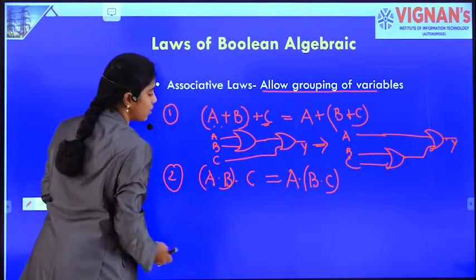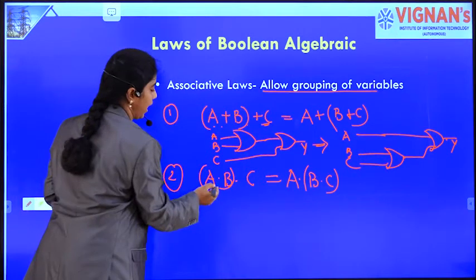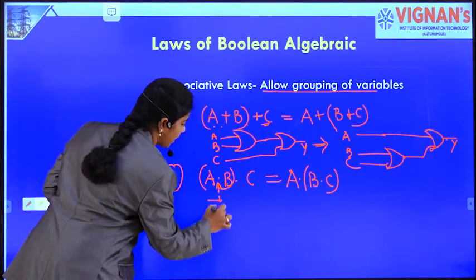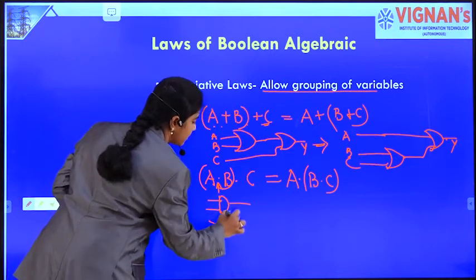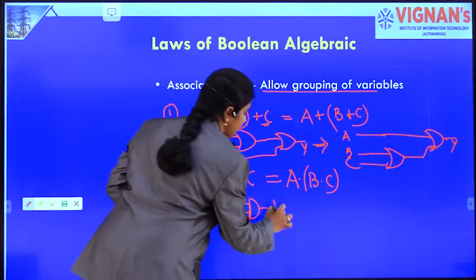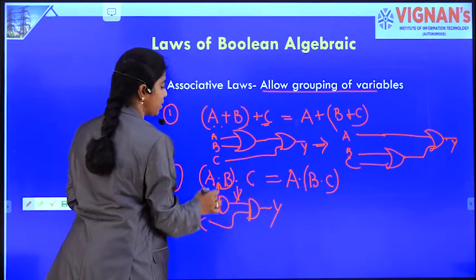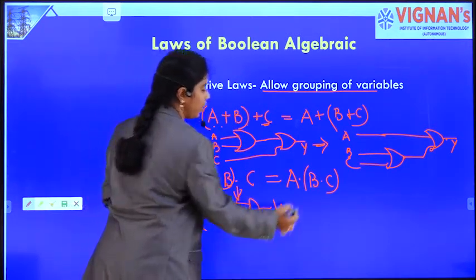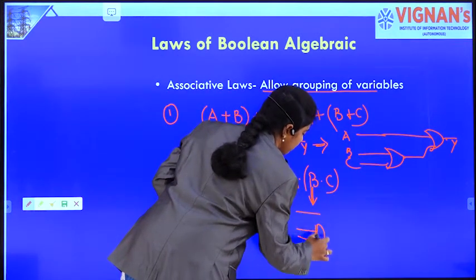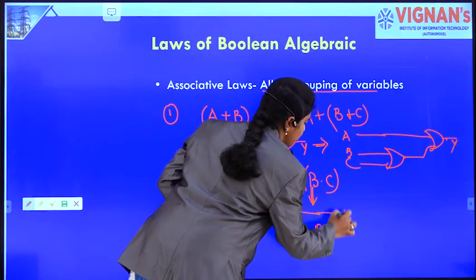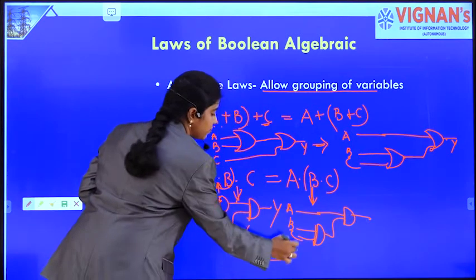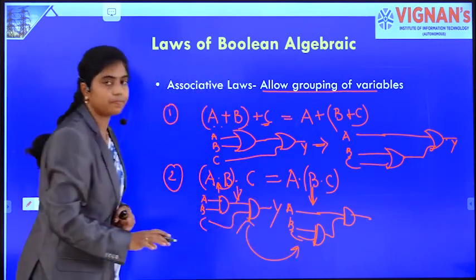Now in the AND law also, in the AND combination of these variables, A and B are ANDed first, and then C is ANDed. This is the equivalent circuit for this expression. Now we will see the expression for this. This is nothing but B and C are ANDed first, and then the combination is ANDed with A again. So in both cases we get the same output Y.